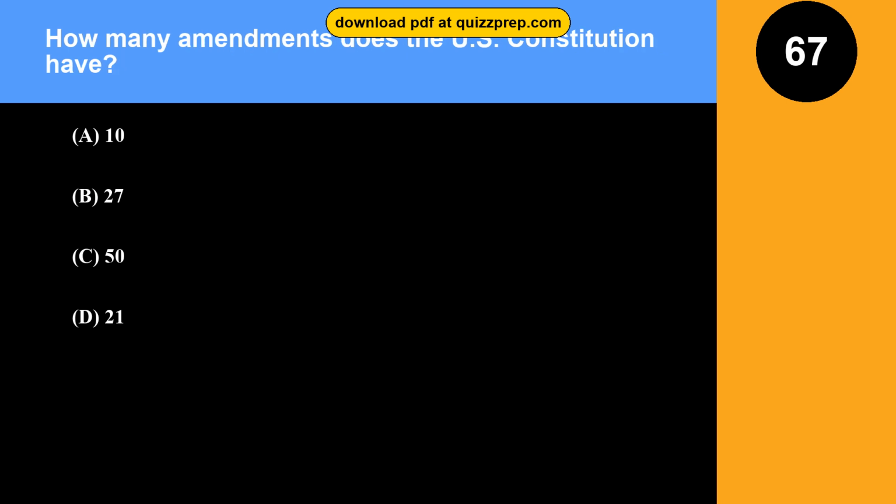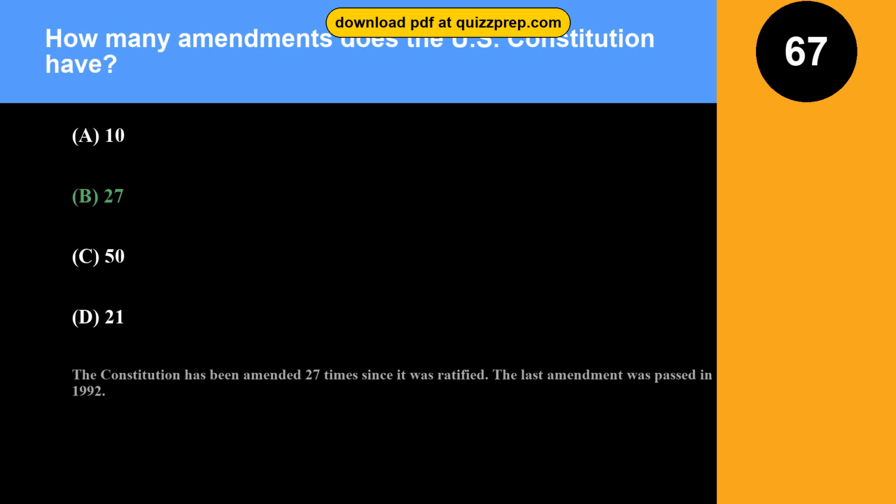Question 67. How many amendments does the U.S. Constitution have? Option A. 10. Option B. 27. Option C. 50. Option D. 21. The correct answer is option B. 27. The Constitution has been amended 27 times since it was ratified. The last amendment was passed in 1992.